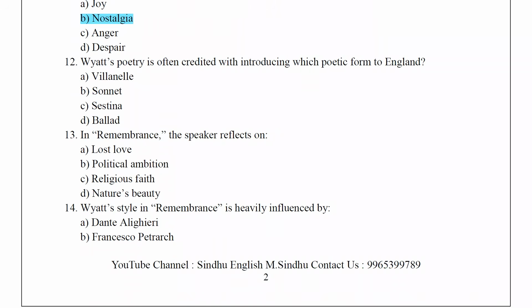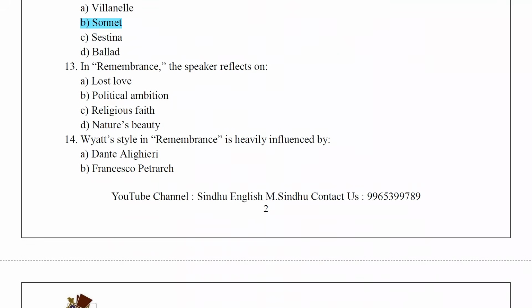Wyatt's poetry is often credited with introducing which poetic form to England? The answer is sonnet. In Remembrance, the speaker reflects on the lost love.